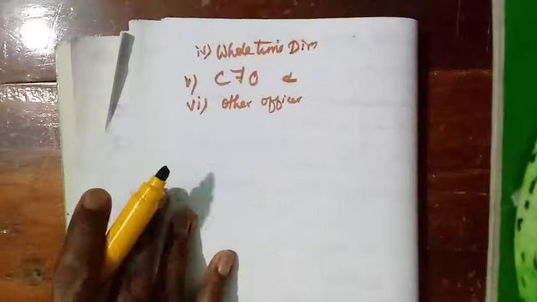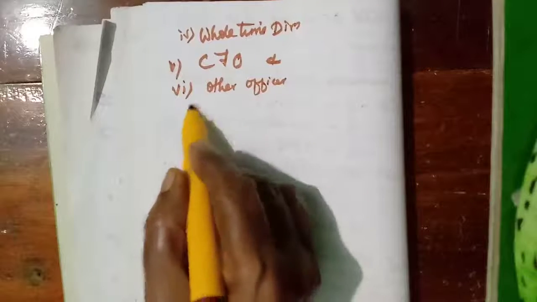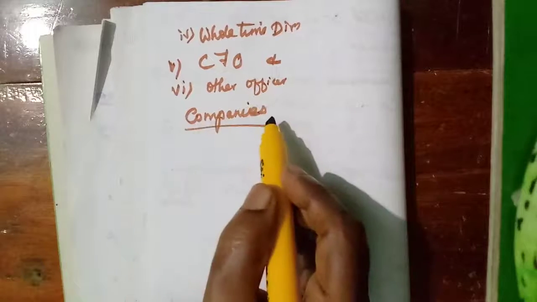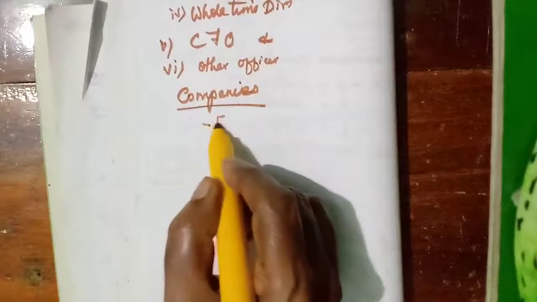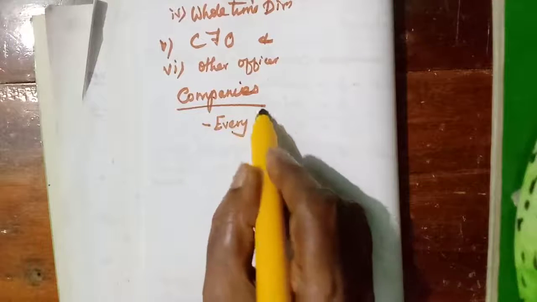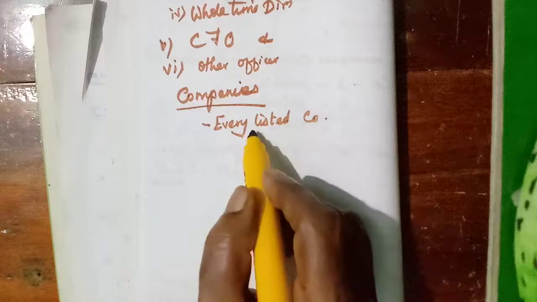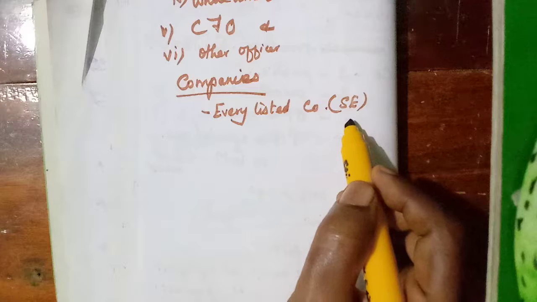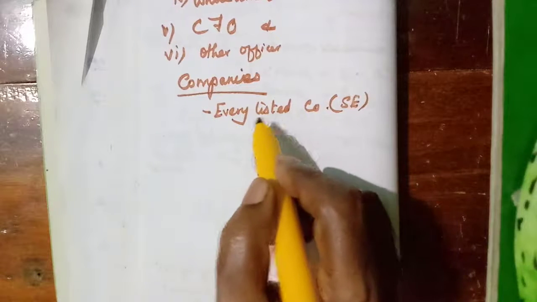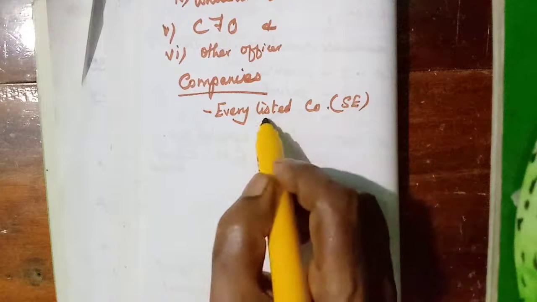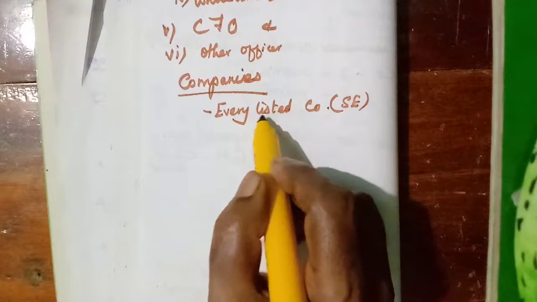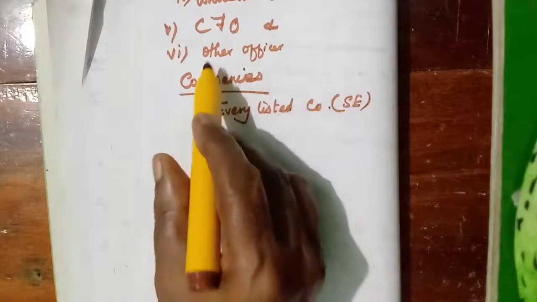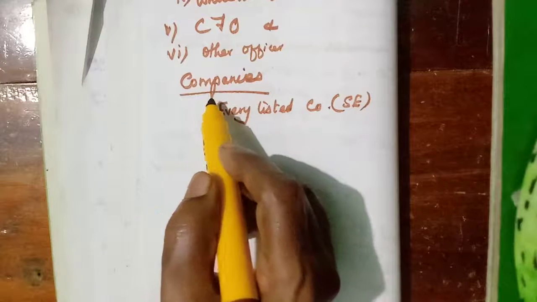Here, which companies have to appoint this key managerial personnel? Every listed company must appoint the key managerial personnel. Listed company we know is listed in the stock exchange. If they want to list their name in the stock exchange, they have to follow some formalities. Then only their name will be listed in the stock exchange. So that listed company must follow this key managerial personnel.